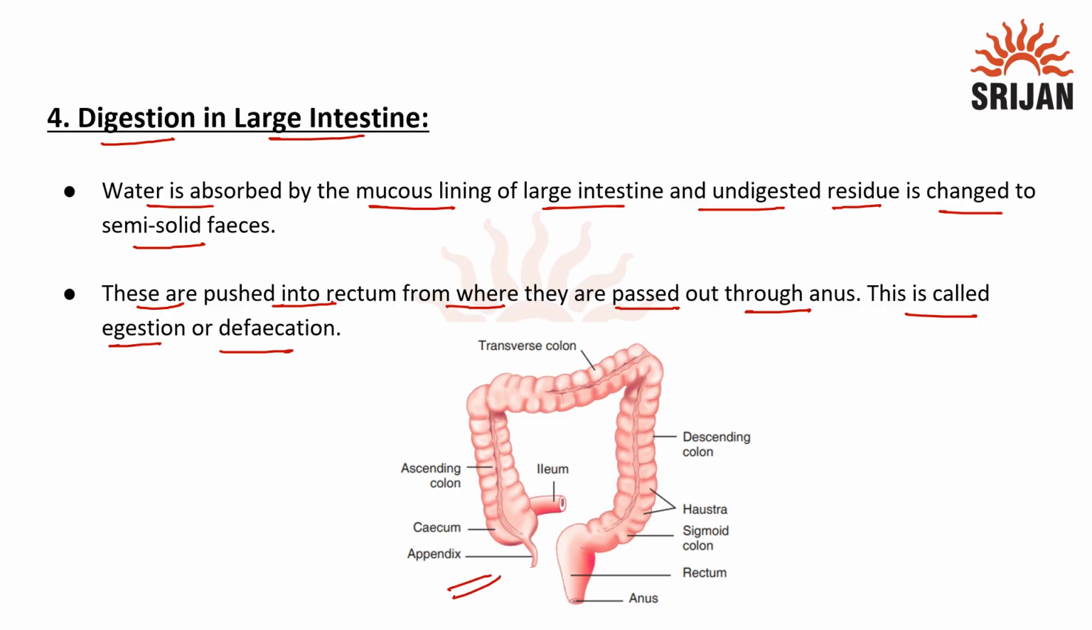Here we have the large intestine where the absorption of water takes place, and this part is called as rectum where the feces are temporarily stored and then it is defecated or egested out of this anus.